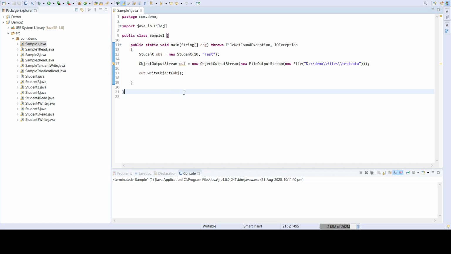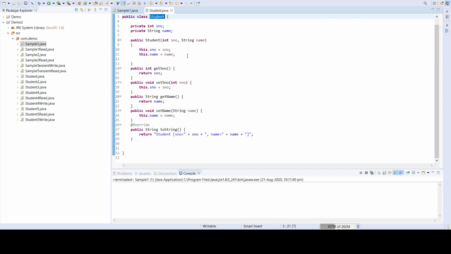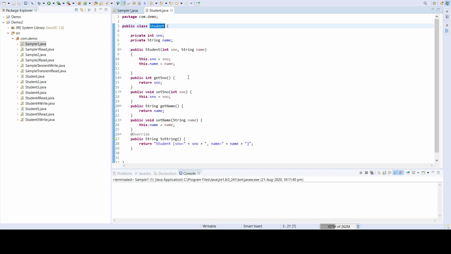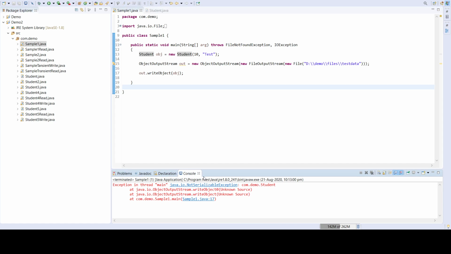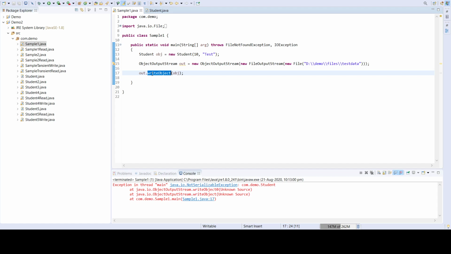In the first sample, I created a student object, a plain object which contains certain fields, and it is not implementing serializable. It has a constructor, getters, setters, and the toString method. When we try to write the particular object, let's see what error message we get. We get that it's not serializable content, so it couldn't write it. Whenever we call write object, it expects an object of a class which implements the serializable interface. Serializable doesn't have any specific method. It's called a marker interface, so we cannot write an object which is not implementing serializable.